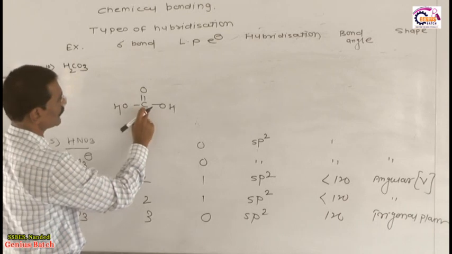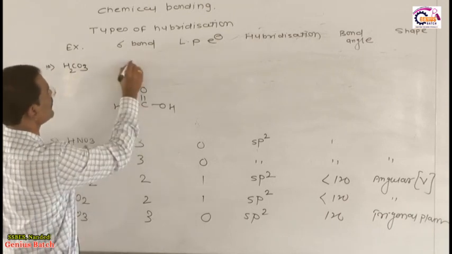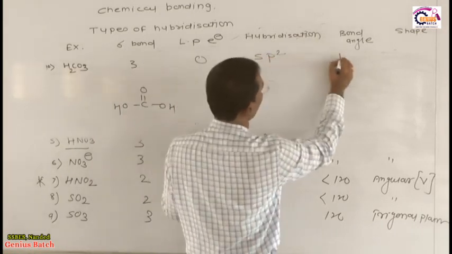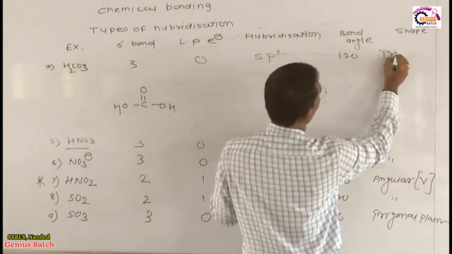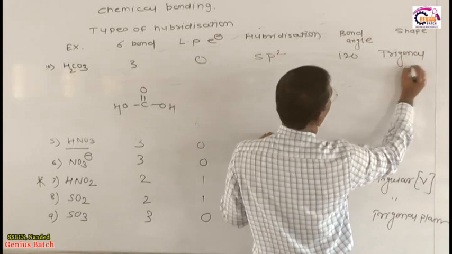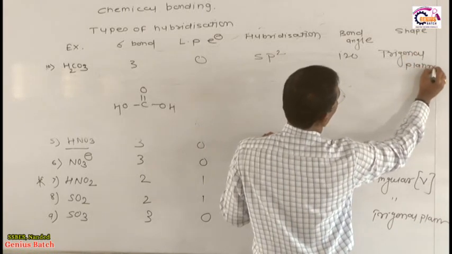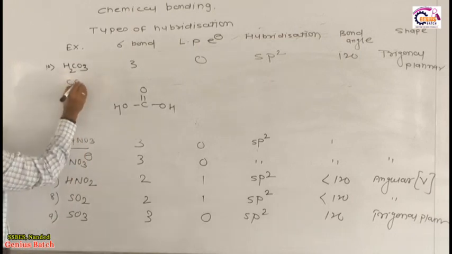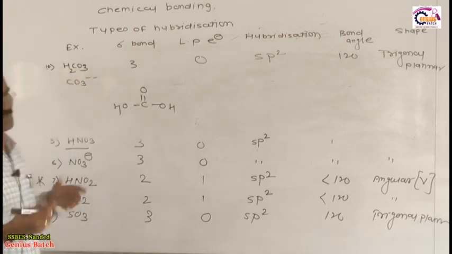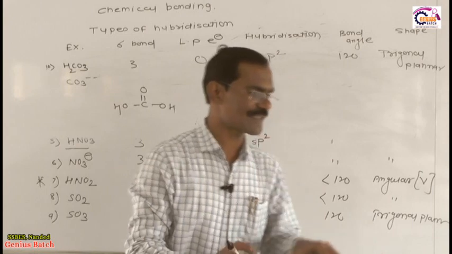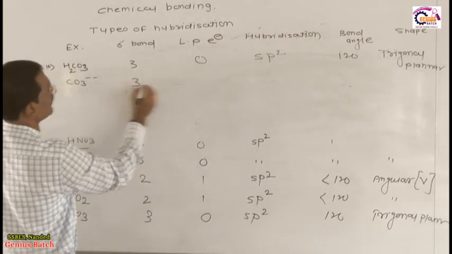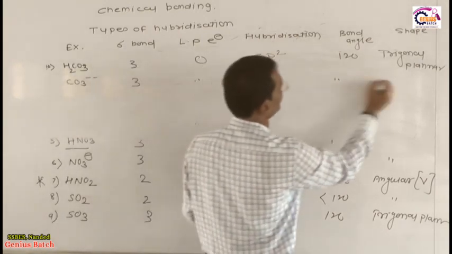Now dear student, around this carbon atom 3 sigma bonds are present, 0 lone pair, hybridization sp2, bond angle 120. What is the geometrical shape? If the bond angle is 120, then the geometrical shape is trigonal planar. Sometimes in place of H2CO3 they ask you CO3 2- also, because H2CO3 is nothing but CO3 2- with protons added. Same thing, same thing.